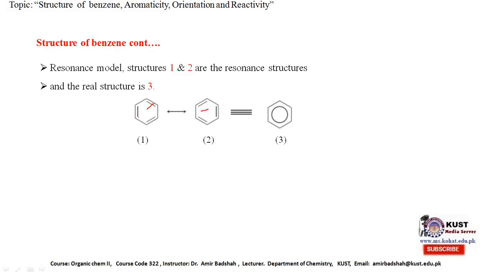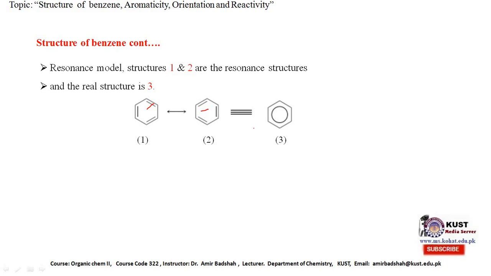Resonance is a phenomenon in which a structure is represented by two or more structures. These structures which are written for the representation of a structure are canonical or resonating structures. Actually they are not real structures.